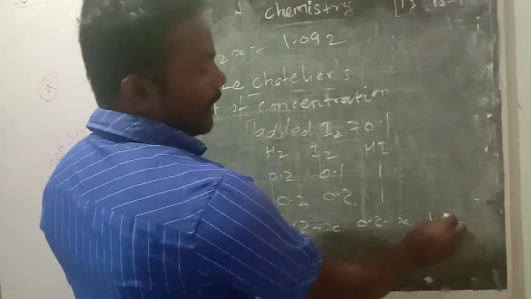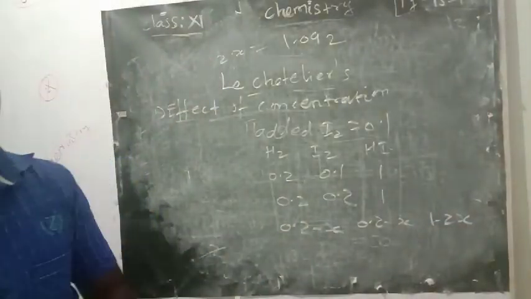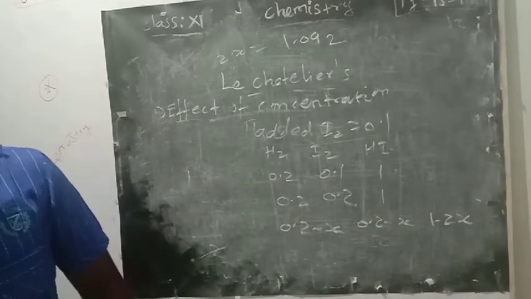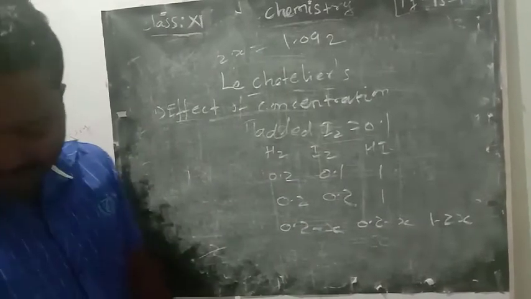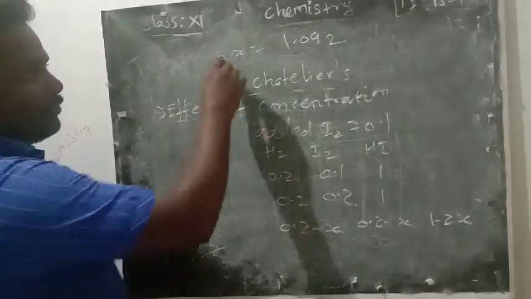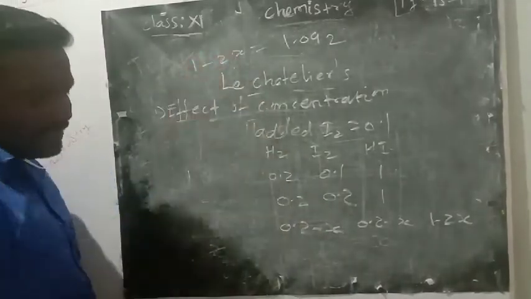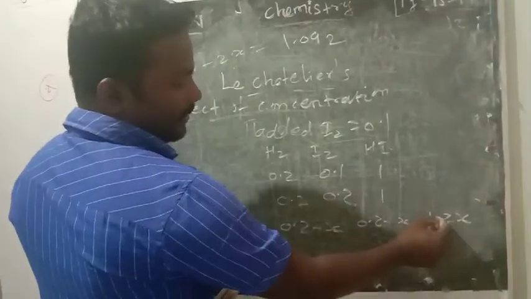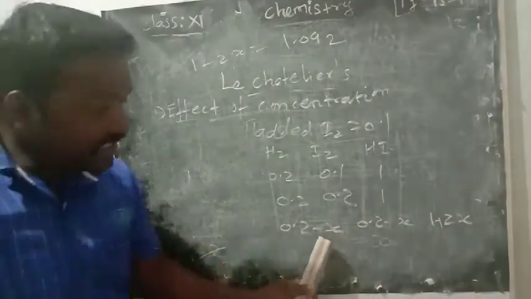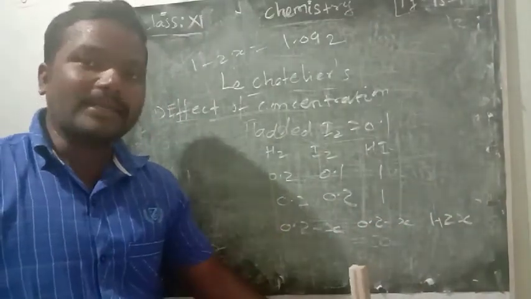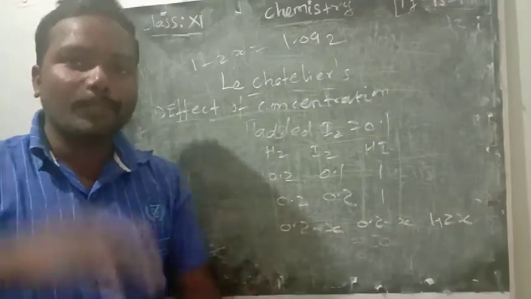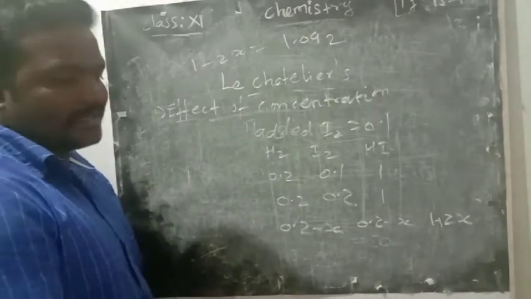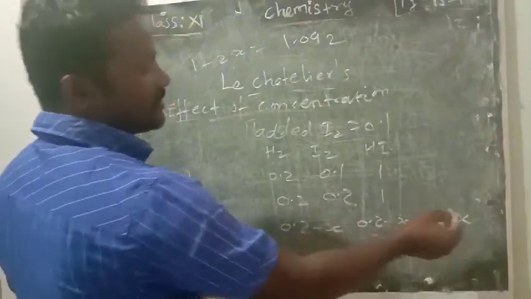Why? x amount of H2 and iodine is changed means 2x amount of HI will change. Already we know that. The concentration of HI is already given in the book: 1 plus 2x. Sorry, here plus, I made a mistake, because concentration will decrease in reactants and increase in product. So how much is the concentration decreased? Minus x, minus x. How much increased? Plus 2x.